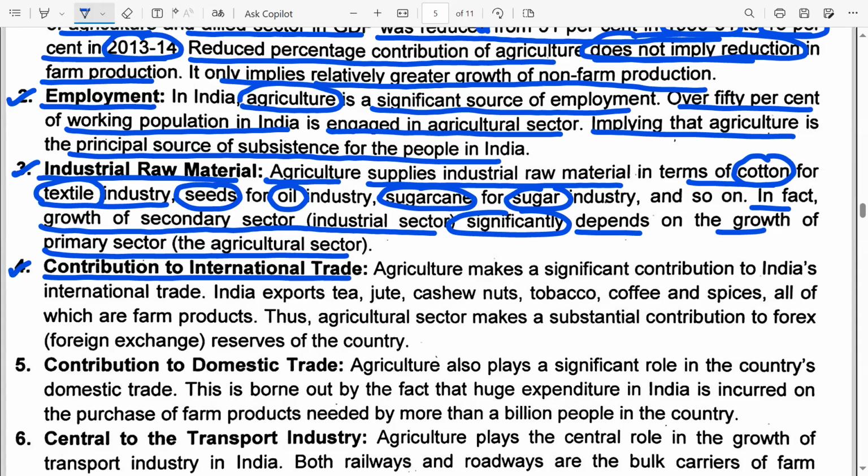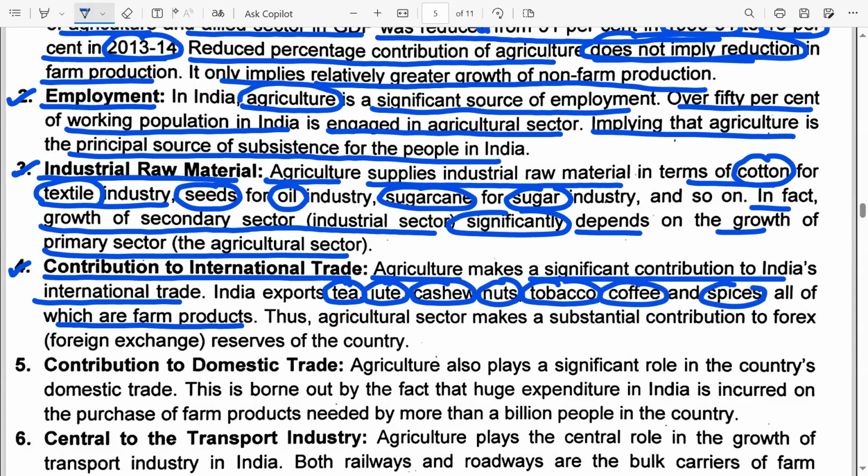So let's look at this point. Agriculture makes a significant contribution to India's international trade. India exports tea, jute, cashew, nuts, tobacco, coffee, and spices. All of them are farm products. So thus the agricultural sector makes a substantial contribution to the foreign exchange reserves of the country. Foreign exchange reserves are what are maintained by the central bank, and it comprises all the foreign currencies.